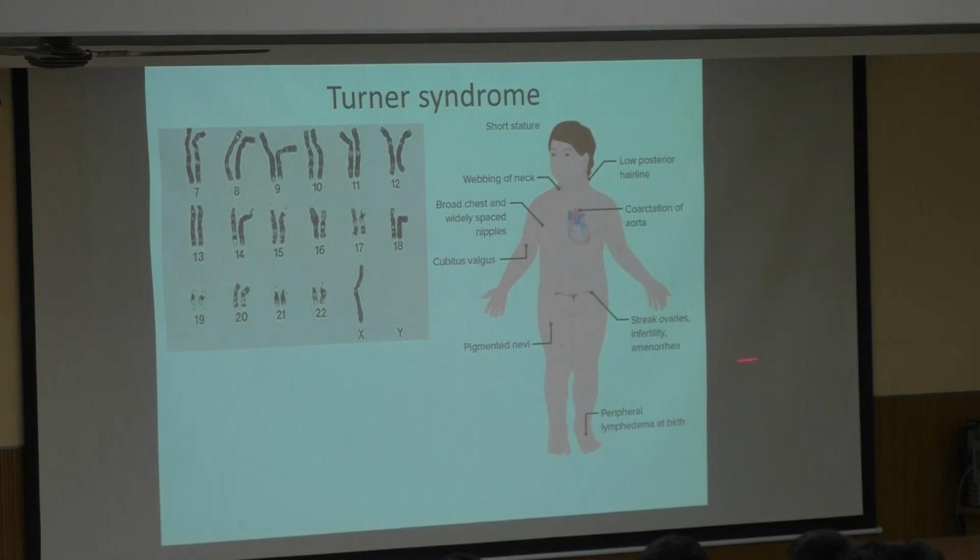And then ovaries are not developed. It will be just like a streak over there. The gonads may not develop properly, even though it is X0, but since it is just X over there, even though it goes into a female gonadal development, the gonads development is not complete. It is not fully a mature gonad. But X0, so it goes into a female.